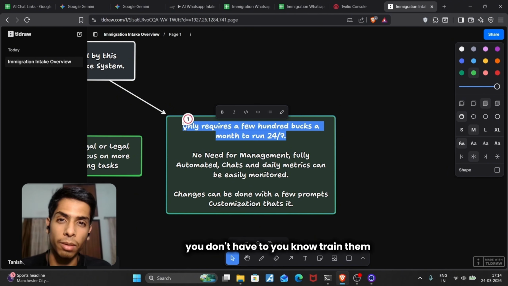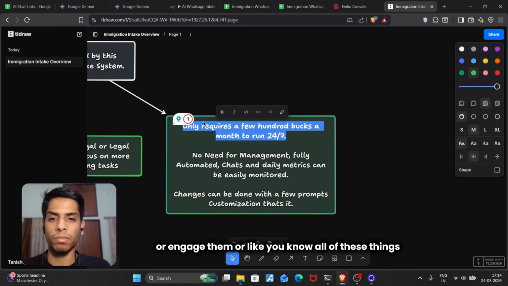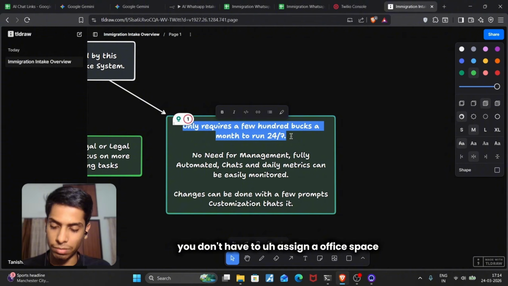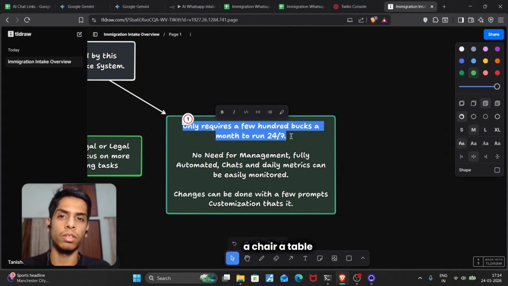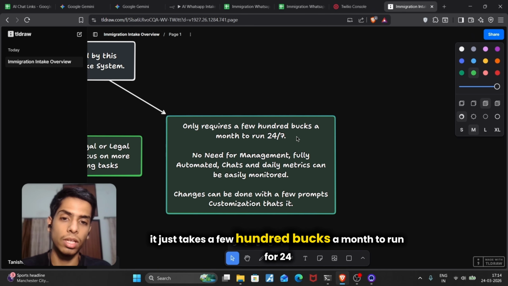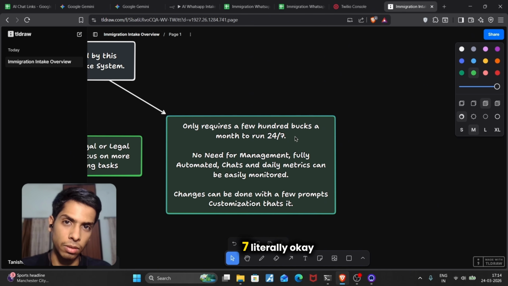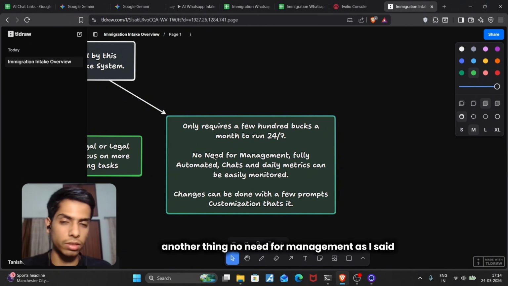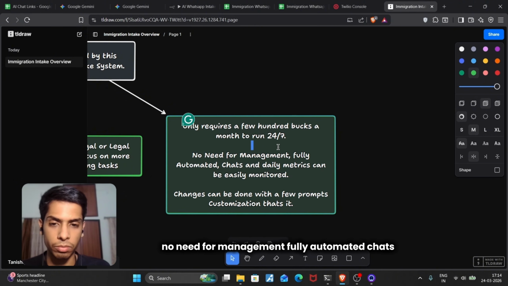You don't have to manage them. You don't have to train them or talk to them every day, or engage them, or any of these things. You don't have to assign an office space, a chair, a table, a desk to it. Okay, it just takes a few $100 a month to run 24/7, literally. Another thing, no need for management, as I said. No need for management, fully automated.